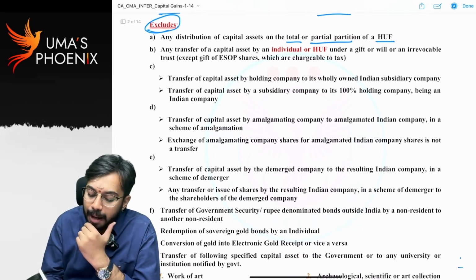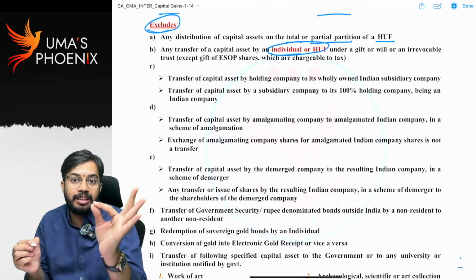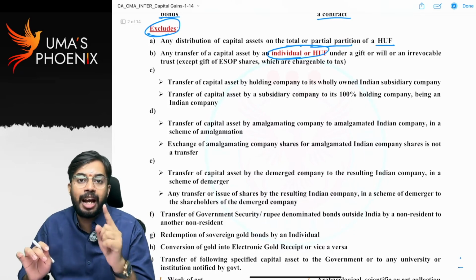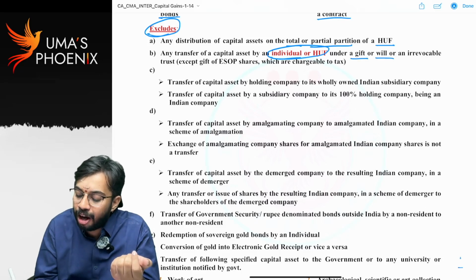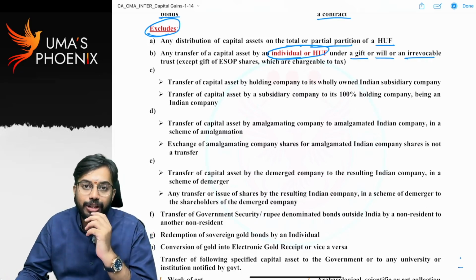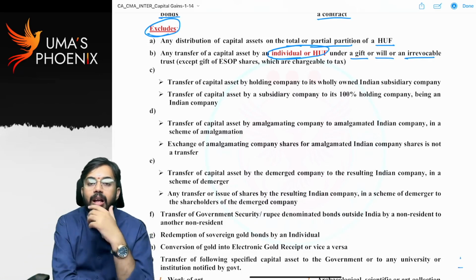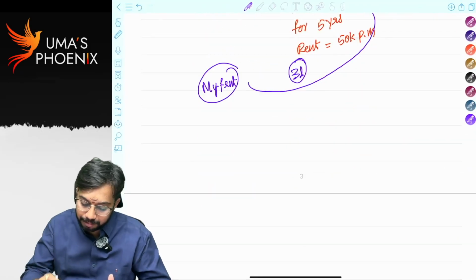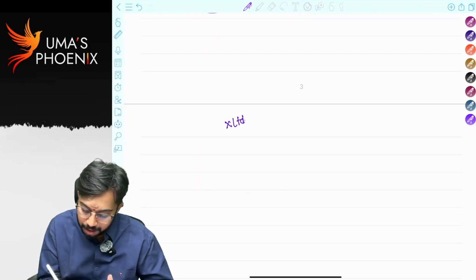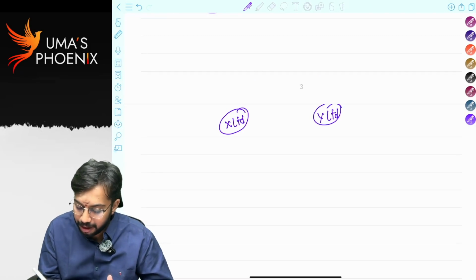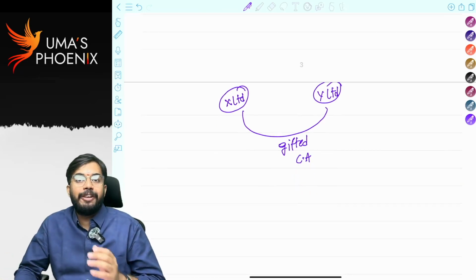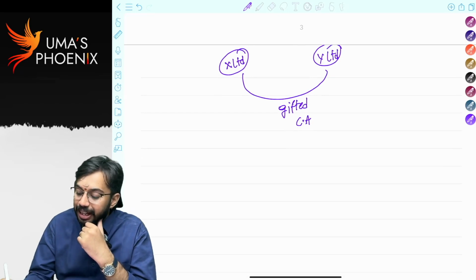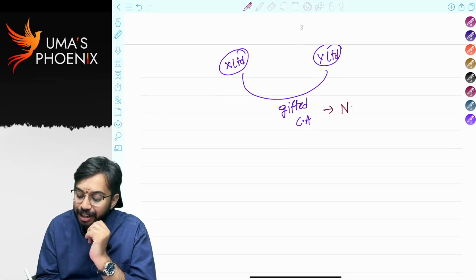Next. Transfer of capital asset by an individual or HUF. Please listen, this is an amendment which came in Finance Act 2024. Previously, transfer of capital asset by way of gift, will or inheritance was excluded from the definition of transfer. There was a loophole. X Limited is a company. Y Limited is a company. X Limited gifted a capital asset to Y Limited. If a gift transaction is excluded from the definition of transfer, capital gains are not required to be calculated, right? So no capital gains. This has become a loophole.